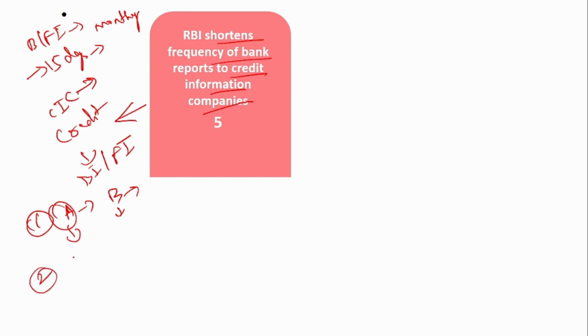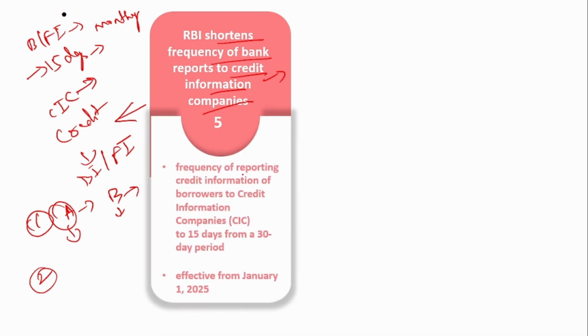And second, when a customer closes the loan, it takes 30 days to reflect in the credit report. So only after 30 days can he go and borrow a loan from another bank. If it is available after 15 days, then he can avail a loan after 15 days itself. So this is a helpful situation both for the lender as well as for the borrower. That is why the RBI plans to reduce the frequency of reporting credit information of the borrowers to the credit information companies to 15 days from a 30-day period. This will be effective from January 1st, 2025.